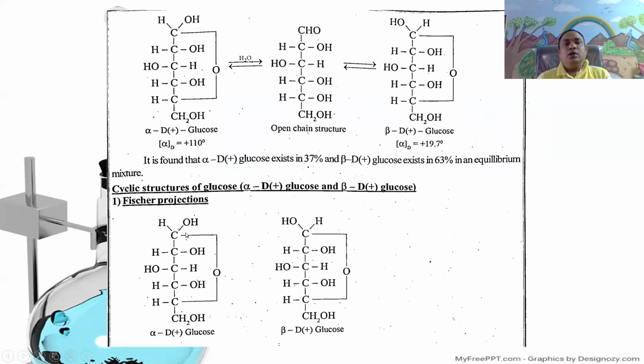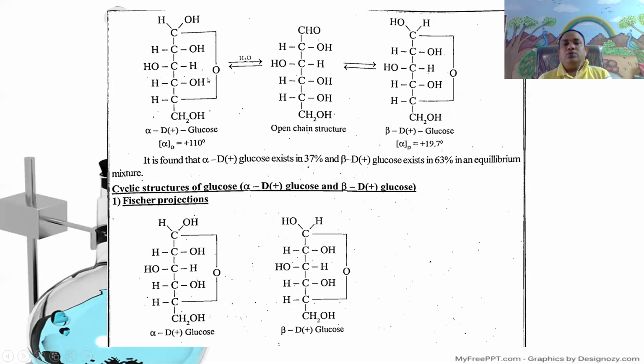Here is alpha D-glucoside, that is CHOH, CHOH, COH, CHOH, CHOH, CH2OH, with oxygen linked to the first carbon. The specific rotation is 110 degrees.